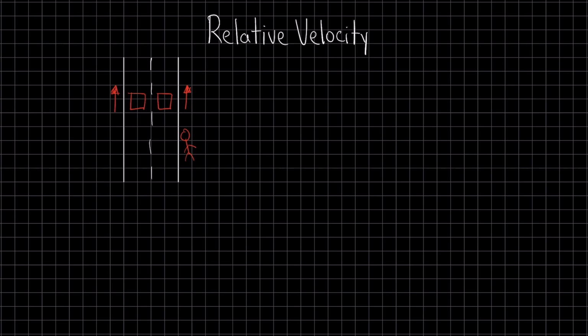Let's take another example. Imagine you're watching a friend running by. To you, standing still, they're moving forward pretty fast. But if someone else were running alongside them at the same speed, they'd see your friend as if they're barely moving. And if someone were driving faster than both of them, your friend might even look like they're moving backward.